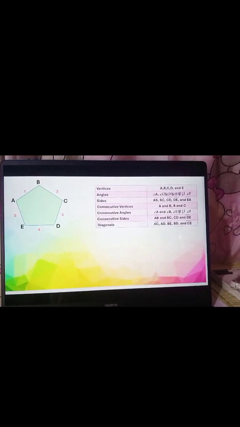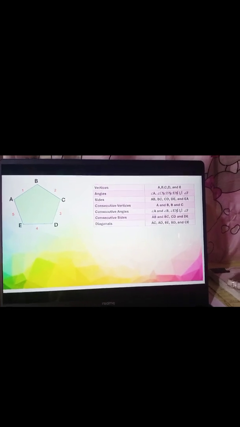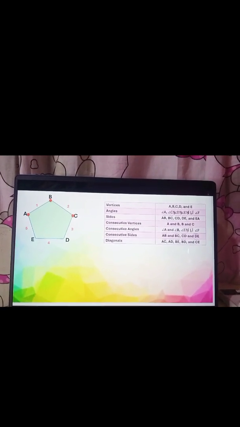Another part of the polygon is the angles. Let's find the angles here. We have angle A, angle B, angle C, angle D, and angle E. Again, we can name it consecutively, so you can go counterclockwise or clockwise.